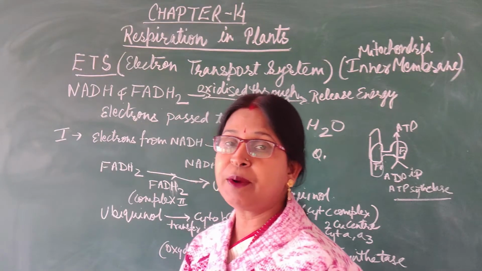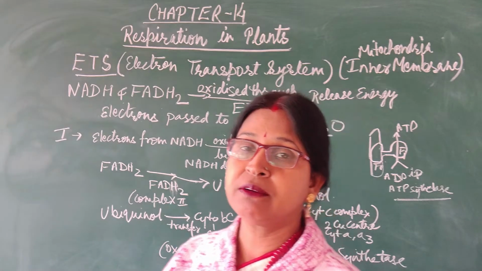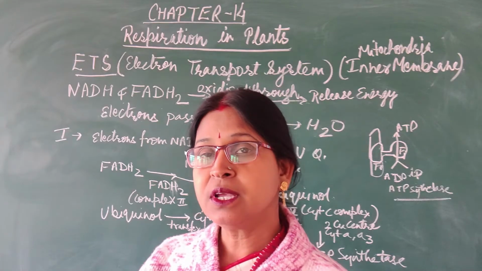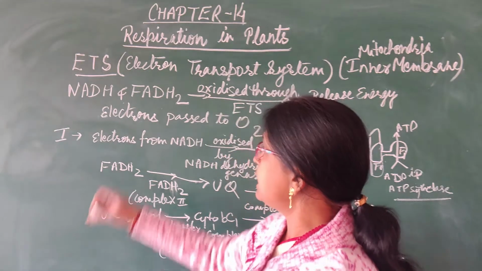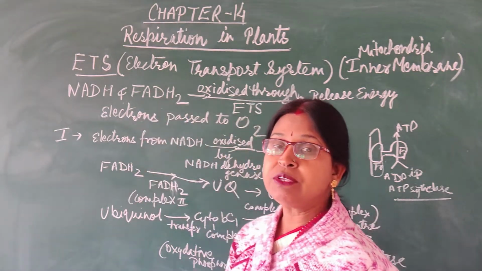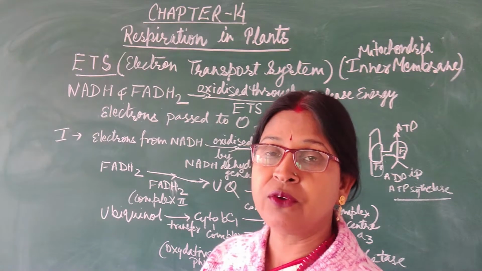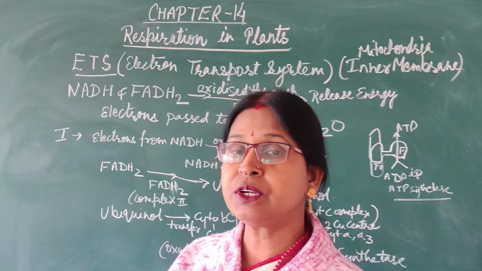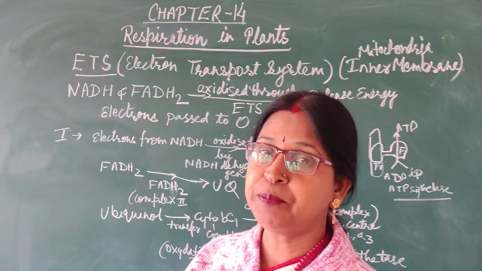We had already discussed aerobic as well as anaerobic respiration. There are various reactions. In those the products are NADH as well as FADH2, which have to undergo the process of ETS, that is the electron transport system, for production of energy, ATP.